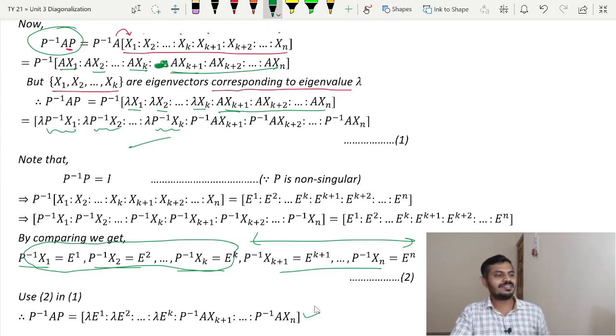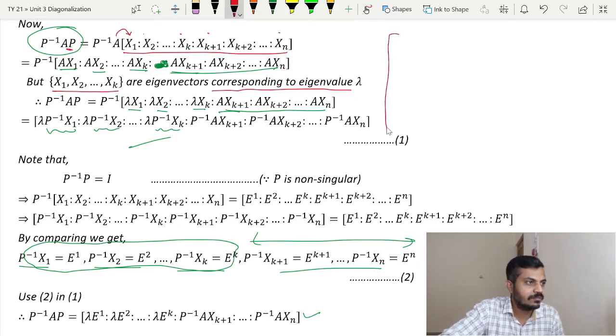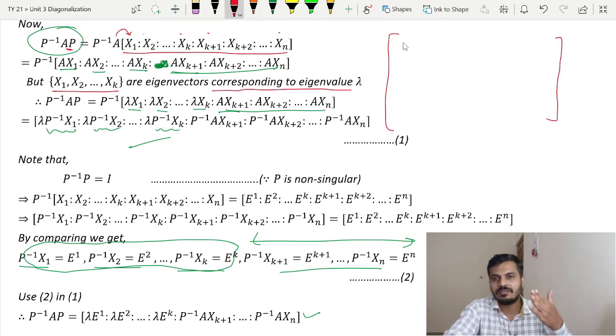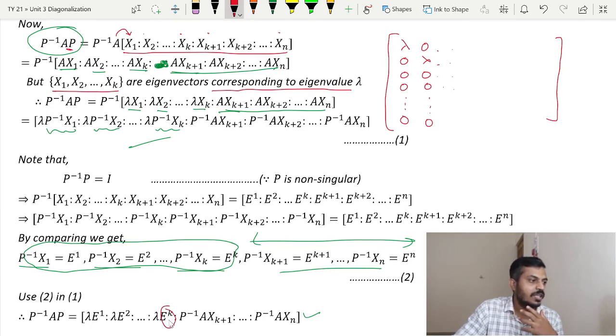Now just try to understand what is going on here. I will write a bigger matrix here. Lambda E1 is there. E1, you know, is 1 0 0 and so on. So what is our first column? Lambda 0 0 0 and so on. What is my second column? 0 lambda 0 0 and so on. This will continue, and I have lambda Ek. What is Ek?